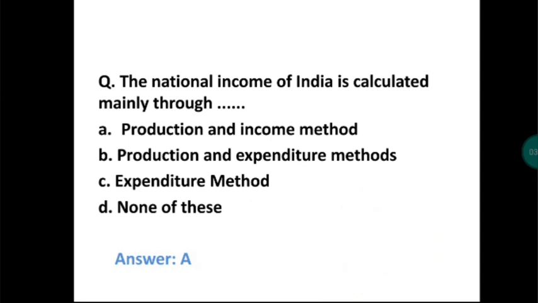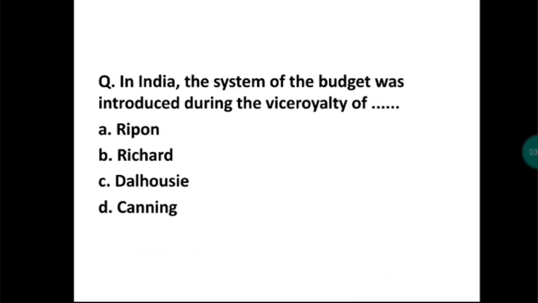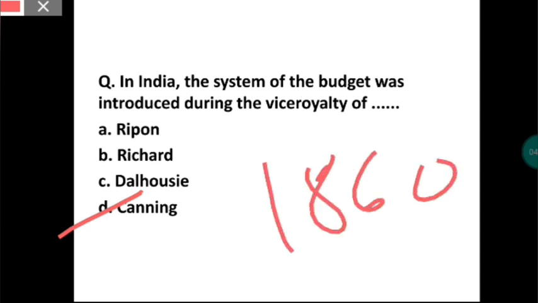Okay, now next question. In India, the system of the budget was introduced during the viceroyalty of whom? This you have to remember. It was during the viceroyalty of Canning, and this is a very old thing which happened around 1860. So the Viceroy Canning is the answer for the introduction of the system of the budget.